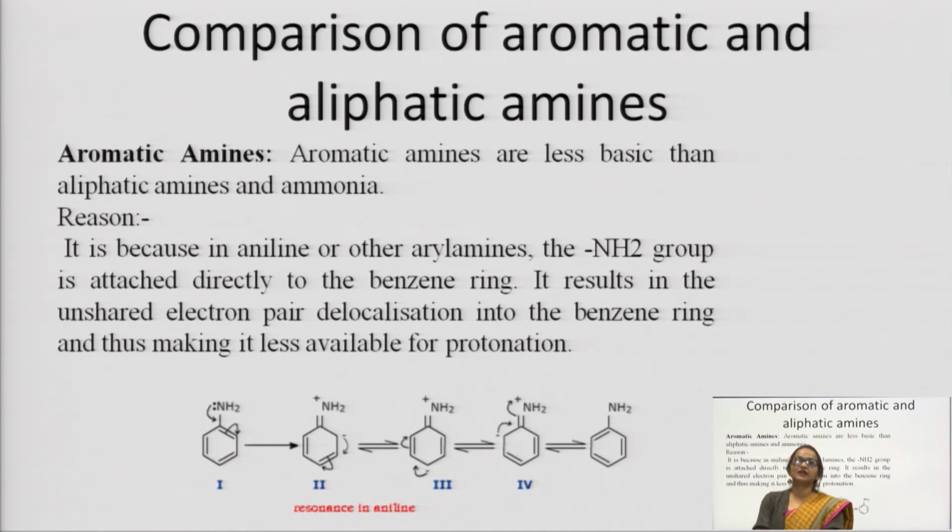Aromatic amines are less basic than aliphatic amines and ammonia. Why? I will tell you later. It is because in aniline or other aryl amines, the NH2 group is attached directly to the benzene ring. It results in delocalization of the unshared electron pair into the benzene ring, and thus makes it less available for protonation.